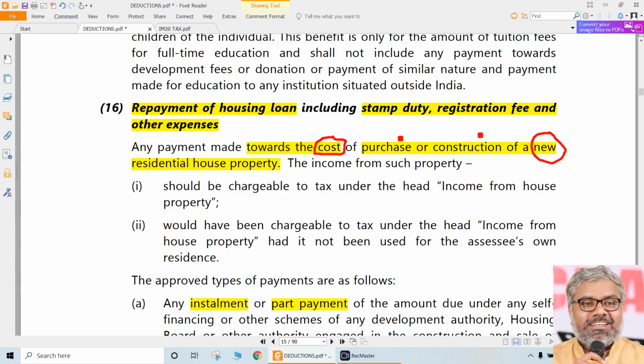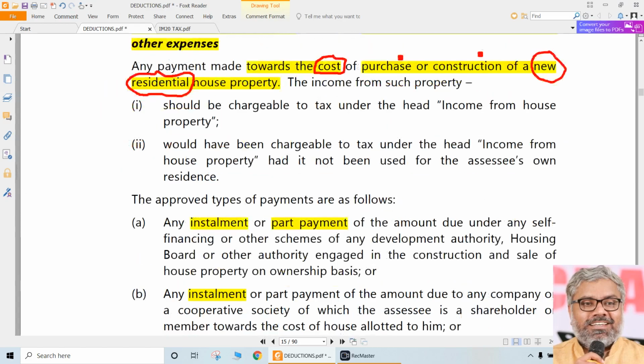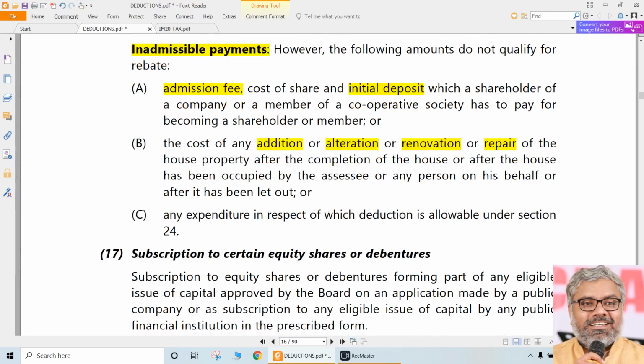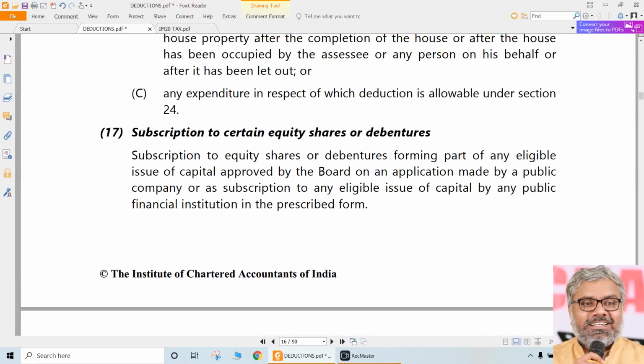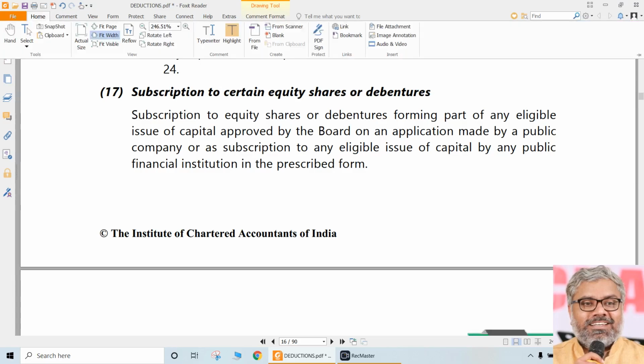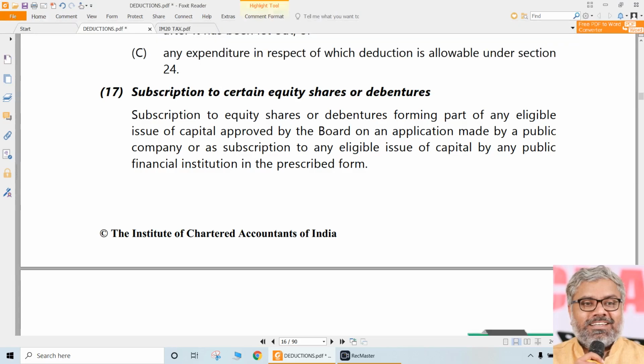Simply speaking, any principal amount repayment by the assessee towards the loan that he has taken for the purpose of construction or purchase of a new residential house property, this is also an important condition, will be eligible for deduction under section 80C. That is enough. What are not eligible? Any fixed or initial deposits, admission fees are not eligible, repairs and renovations are not eligible. That's it. That is about one more point in 80C.